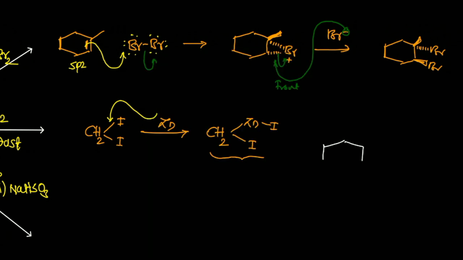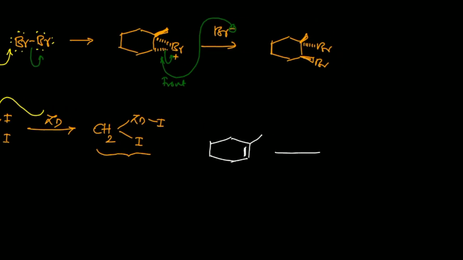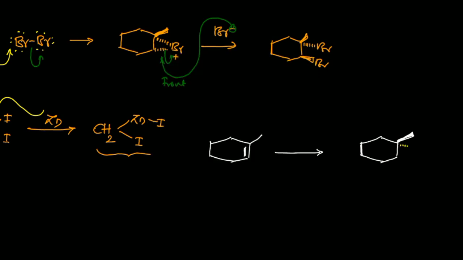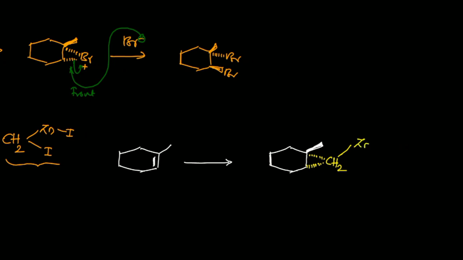This is your olefin now. Now when these two are combined together, there is a formation of a 3-membered intermediate. So whatever the intermediate will be formed now, look at this. Suppose methyl is present, then it should be above the plane. And here this will be a CH2, and here Zn, this is I and this is I.